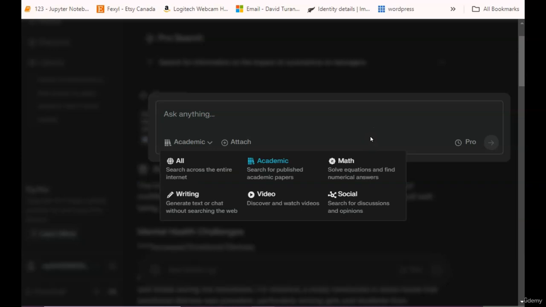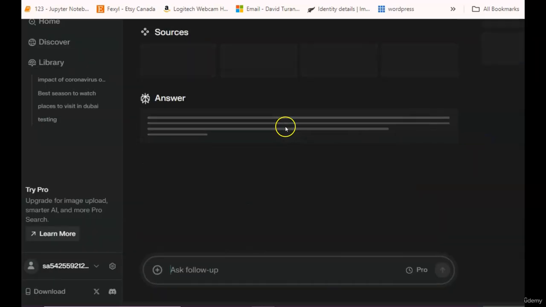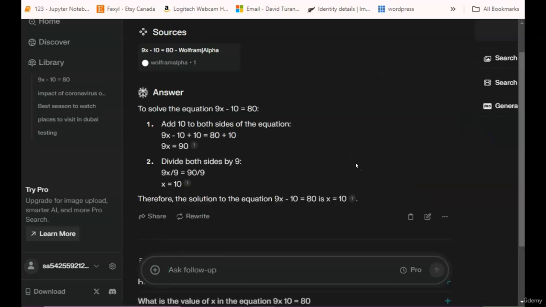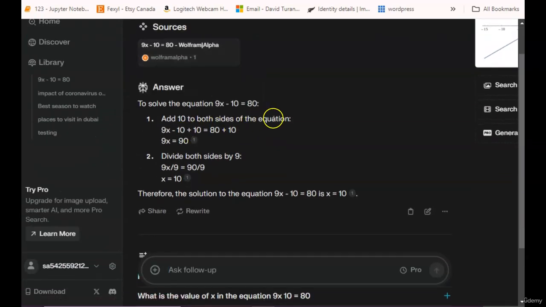Imagine you are doing a math problem. For this, you'll choose this Math, which says it solves equations and finds numerical answers. Then you type in your query and give it to Perplexity AI. For this, I'm going to type 9x minus 10 is equal to 80 and press enter. So you see it uses Wolfram Alpha and then it solves the answer.